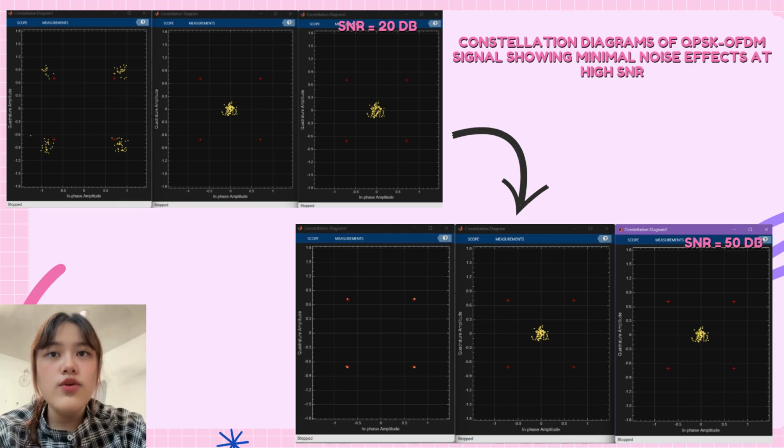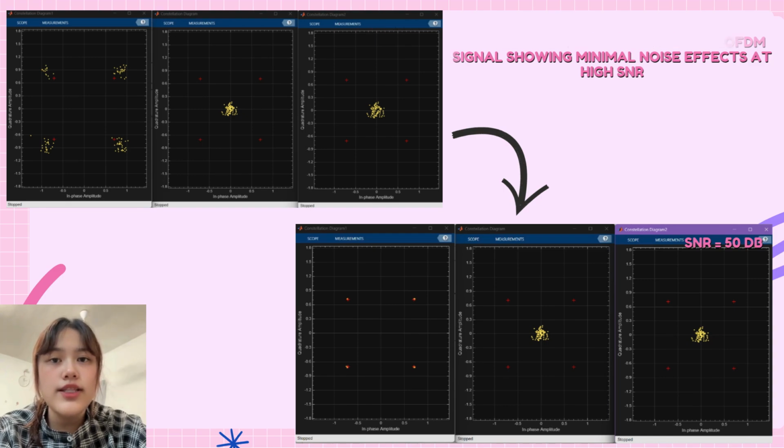And above is the constellation diagram when the SNR is increased to 50 dB. Here, the constellation points are very close together and clearly organized around their ideal position. This indicates that the signal is much stronger than the noise, resulting in very accurate signal detection. At this high SNR value, the communication system achieves minimal error and much better reliability.